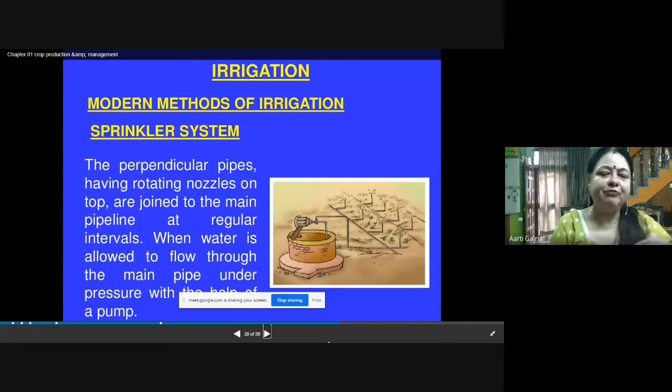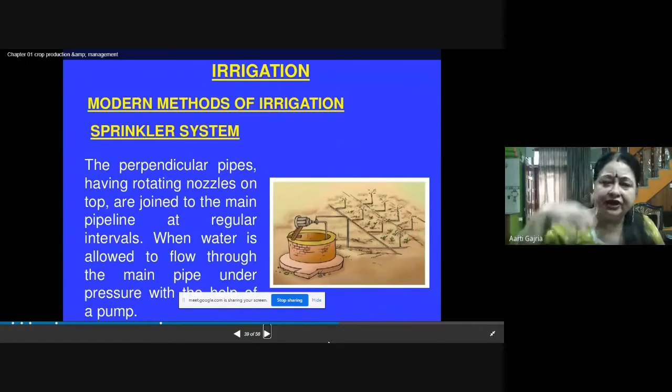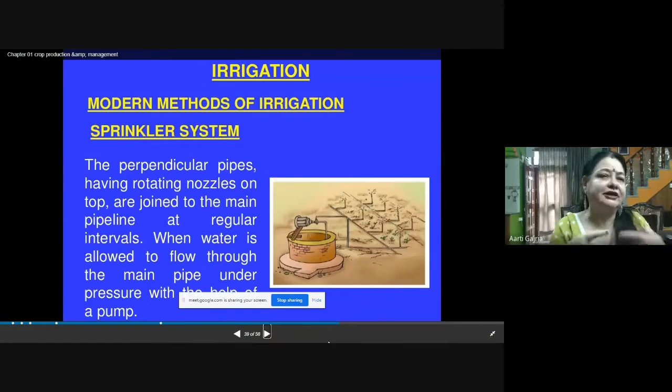And this main pipeline is taking the water from the source. It can be any source: a well, tube well, pond, lake, whatever it is. From this source, the main pipe is bringing the water to the perpendicular, small pipes. On top of these small pipes, we have rotating nozzles. These rotating nozzles are irrigating the fields and sprinkling the water all around them.